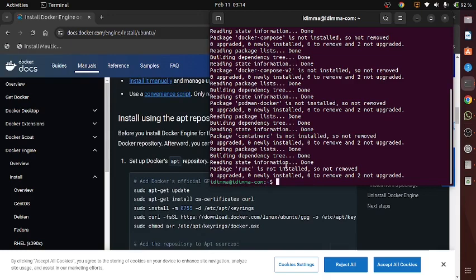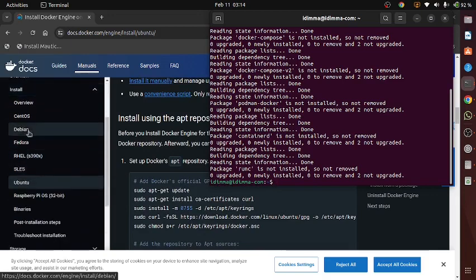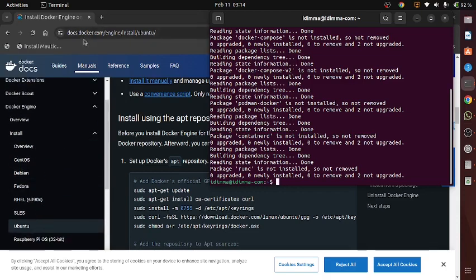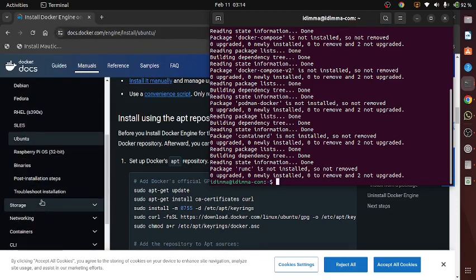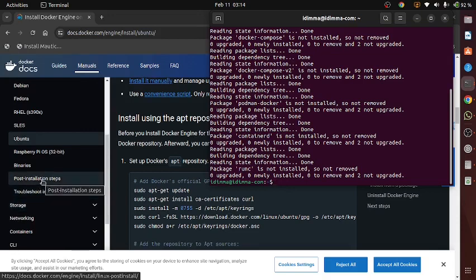If you are not using Ubuntu, for instance, if you're using Debian or CentOS or Fedora or RHEL or SLES or even Raspberry Pi, all these are installation instructions for it. So go to docs.docker.com/engine/install. Then you can choose the particular Linux flavor you want to install. So here I'm going to install for Ubuntu.